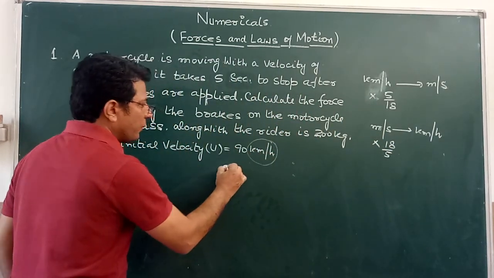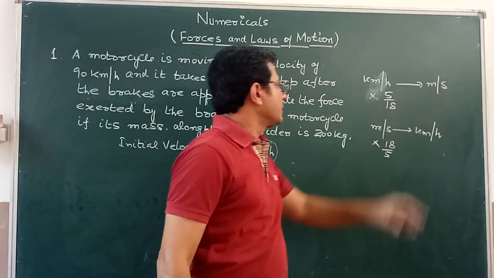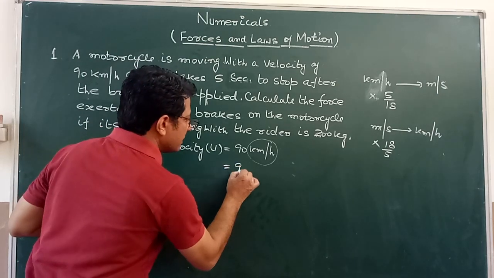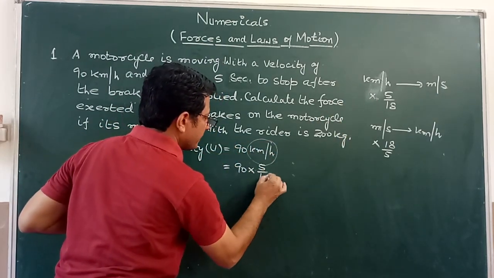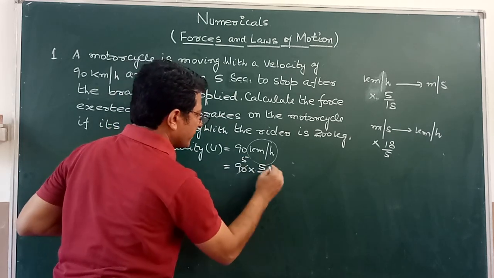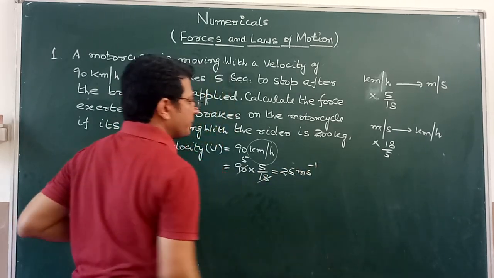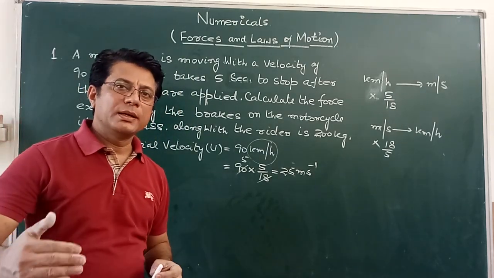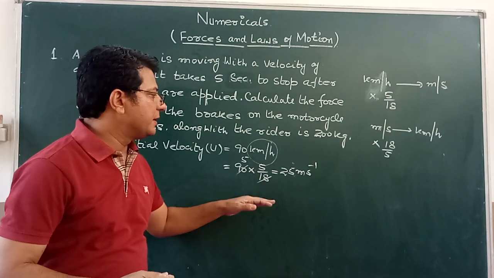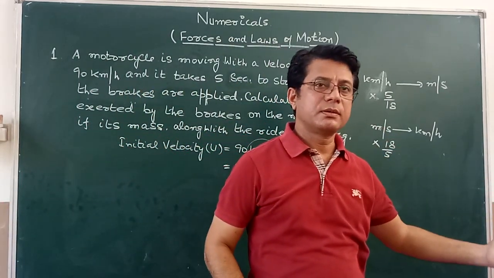So here we want to change kilometer per hour into meter per second. So multiply 90 by 5 upon 18. So 25 meter per second. So initial velocity of the bike is 25 meter per second and it stops after 5 seconds.